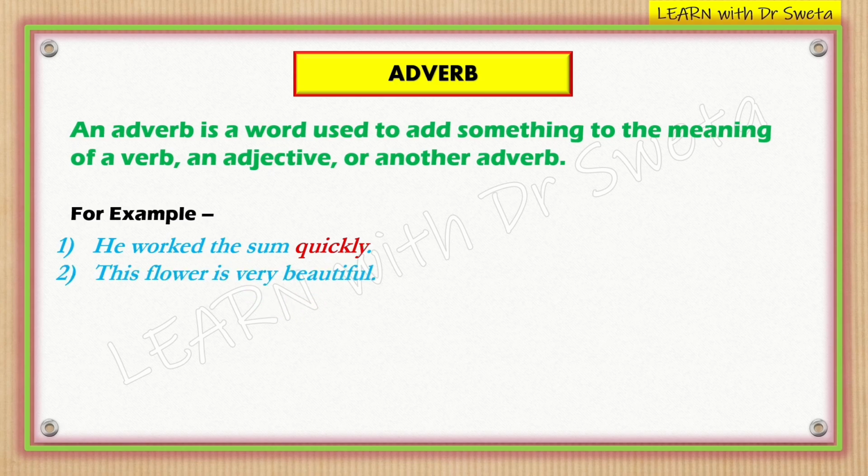This flower is very beautiful. In this sentence, very is an adverb because it intensifies the adjective beautiful. It modifies the adjective by showing the degree of beauty.